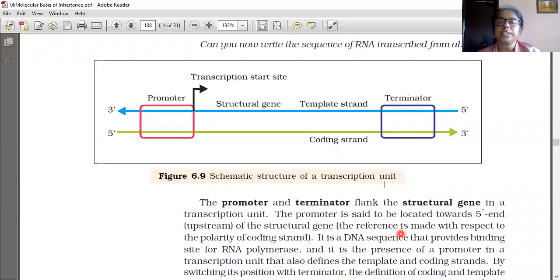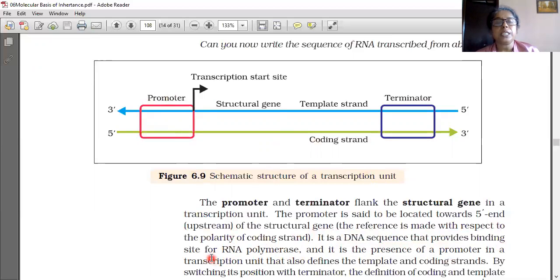The promoter is a DNA sequence that provides the binding site for RNA polymerase. DNA-dependent RNA polymerase is acting here. So the promoter is located towards the 5' end of the structural gene.